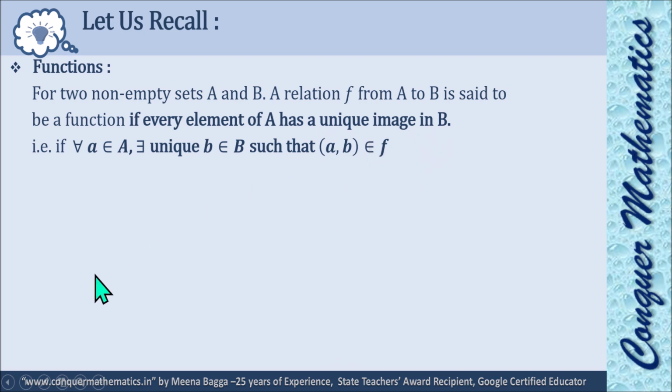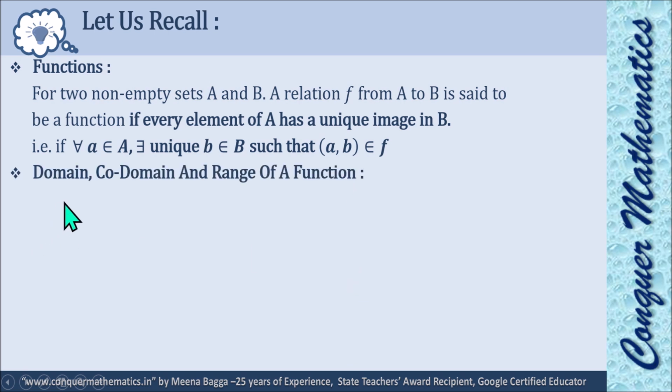यही देखा बेटा, अभी एग्जाम्पल्स जो पहले आपको दिखाए उनमें यही देखा हमने, A के हर एक एलिमेंट की इमेज होनी चाहिए और यूनिक होनी चाहिए, एक की दो इमेजेस नहीं होनी चाहिए. Every element of A should have unique image in B. That means for all a belonging to A, there exists unique b belonging to B such that ordered pair (a, b) belongs to f. Okay, then we say f is a function.